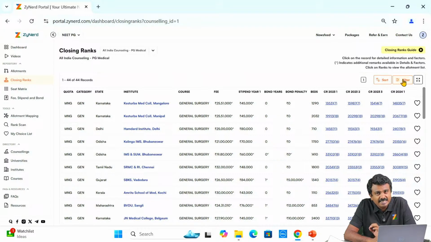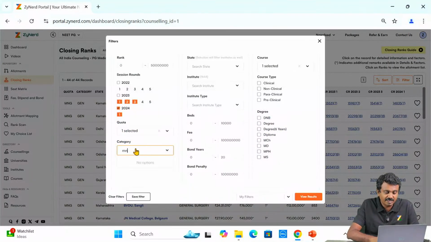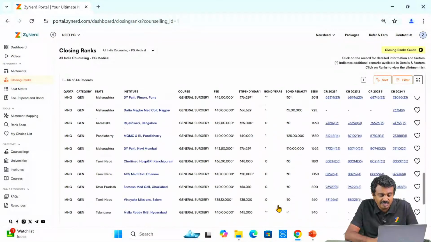Now all the 20 state allotments and the All India Counselling allotment are already available, and you can use that closing ranks to check the references of closing ranks and the trends. So here I take Kasturba Medical College General Surgery under the general category, and under the management category, not the NRI category. We have filtered on management category over here, and this will be all the deemed universities.